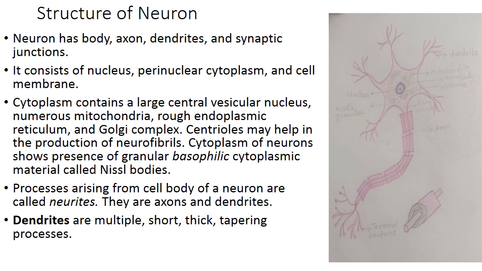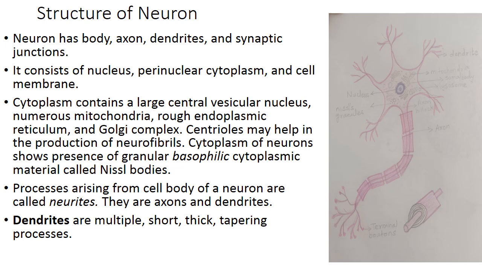The cell body consists of nucleus, perinuclear cytoplasm and cell membrane. And the cytoplasm has a large central vesicular nucleus which is euchromatic. There are numerous mitochondria, rough endoplasmic reticulum, and Golgi complex. The neurons also have centrioles but they do not divide. They help in production of neurofibrils.